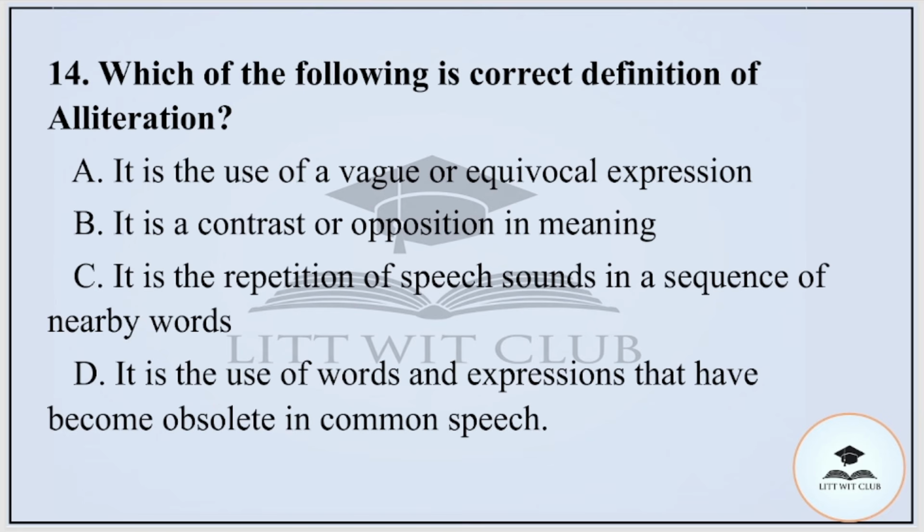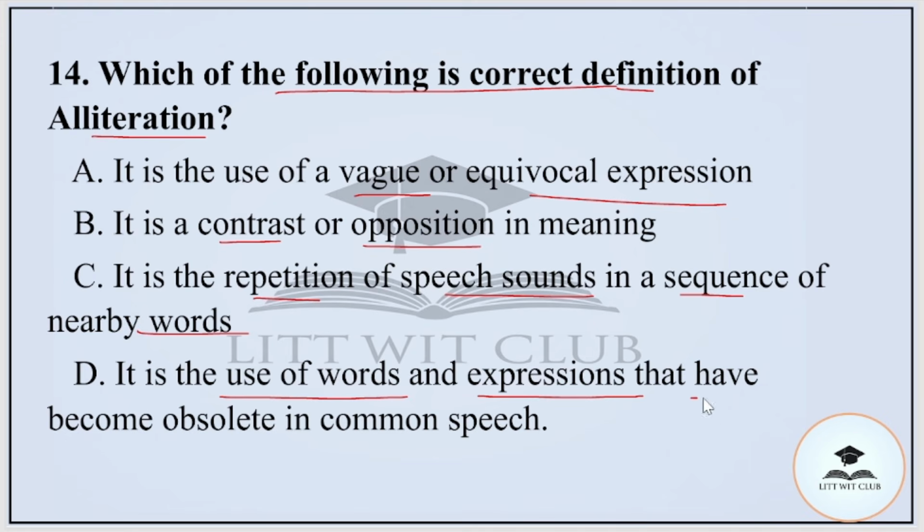Question number 14. Which of the following is the correct definition of alliteration? Option A, it is the use of a vague or equivocal expression. Or B, it is a contrast or opposition in meaning. C, it is a repetition of speech sounds in a sequence of nearby words. Or D, it is the use of words and expressions that have become obsolete in common speech. And the correct option is option C. It is the repetition of speech sounds in a sequence of nearby words.